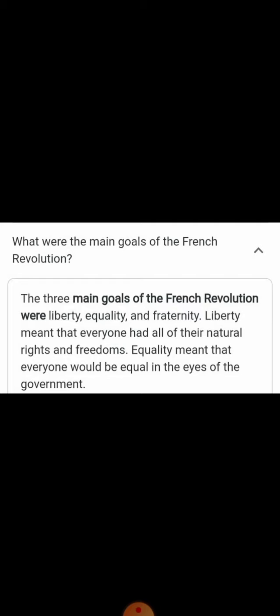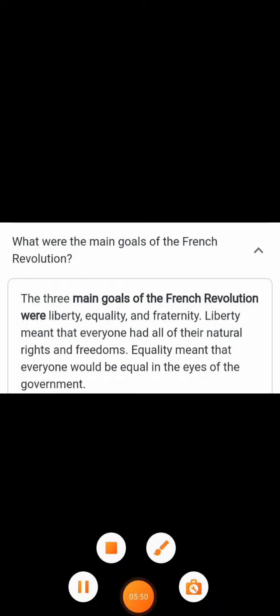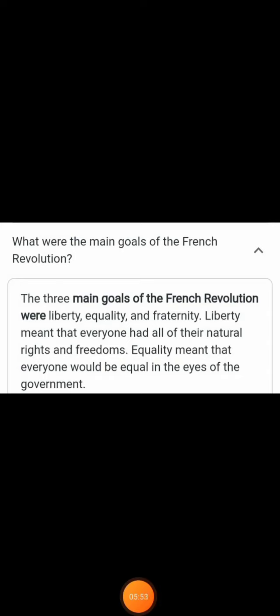Okay children, so what were the main goals of the French Revolution? Well children, there were three main goals. The first one was liberty. The French people wanted liberty, freedom, and equality. Equality, children, as you saw in the social reasons, three classes had emerged, but all the privileges and facilities were enjoyed only by the first and second class people. When we think about the lower class people, no facilities were there.